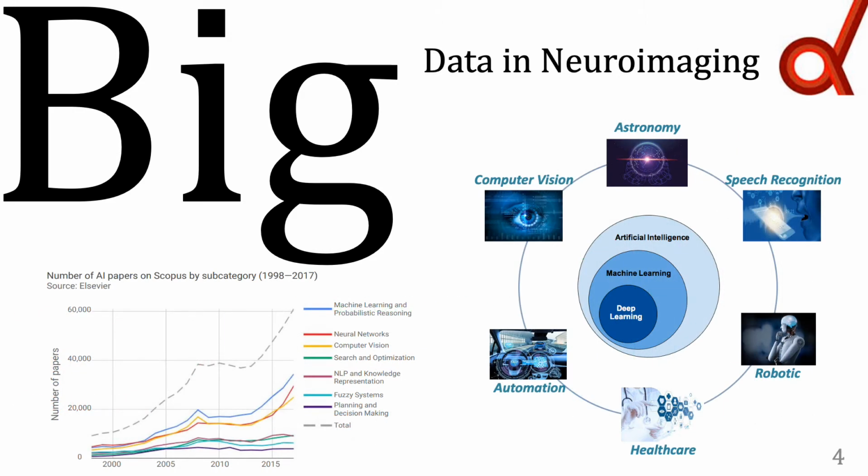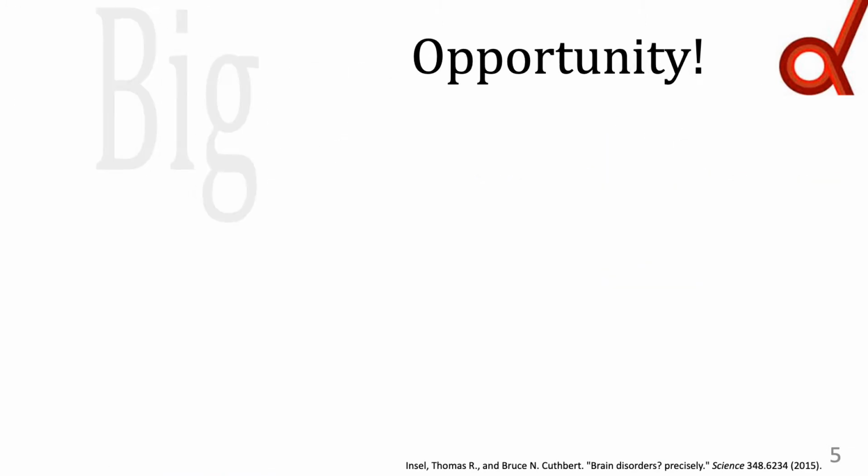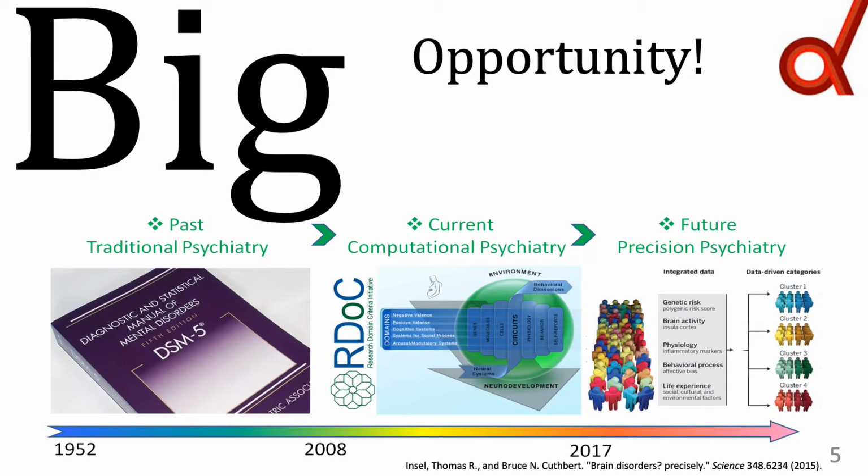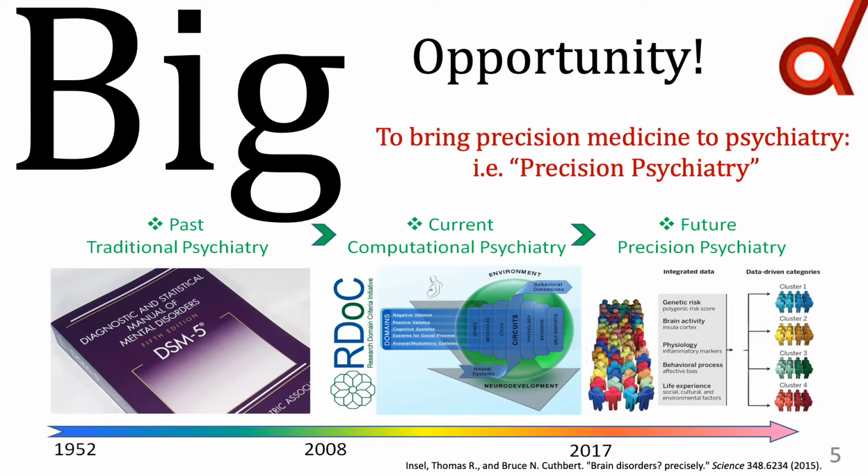And finally, add to these the enormous progress in artificial intelligence and machine learning techniques in the last decade. Such momentum has brought ubiquitous applications of AI and ML to different domains of science with a direct or indirect impact on human daily life matters. The vast neuroimaging data availability, extensive computational resources, and recent advances in intelligent data analysis altogether present us with a big opportunity on the horizon. That is to bring precision medicine to diagnosis and prognosis of brain and mental disorders.